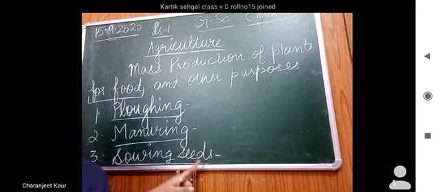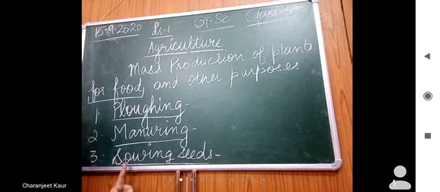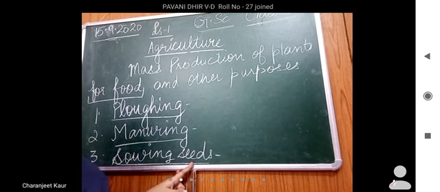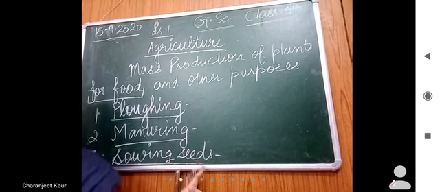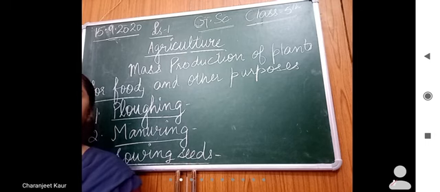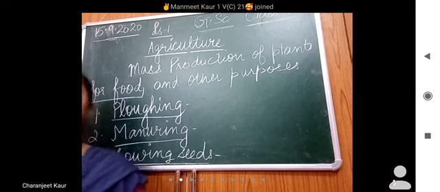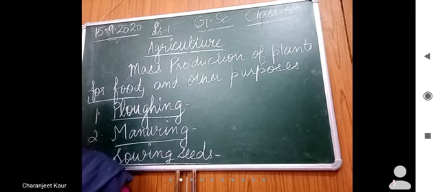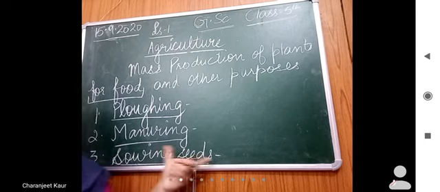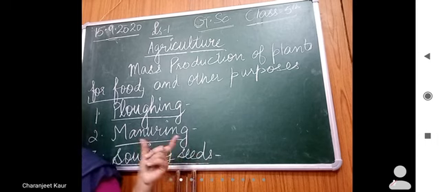Sowing seeds means beej bona, right? Beta, to sow the seeds, it is very much necessary to sow healthy seeds. The seeds which are unhealthy cannot grow into a new plant, right? Sometimes they cause problems, so it is very necessary to know which is a healthy seed. Only healthy seeds are sown, right?